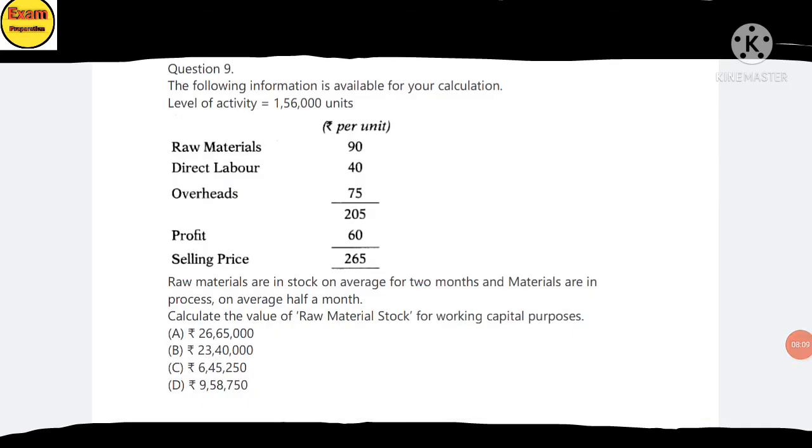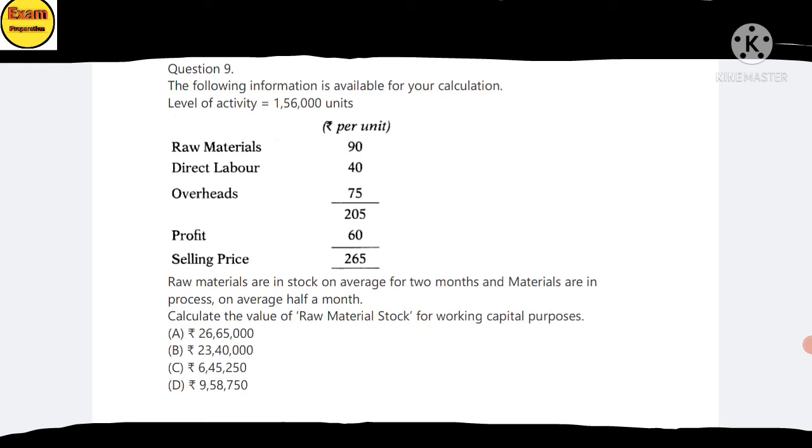Question 9. The following information is available for your calculation. Level of activity 1,56,000 units. Per unit rupees: raw material 19, direct labor 14, overhead 75, total 205, profit 60 and selling price 265.